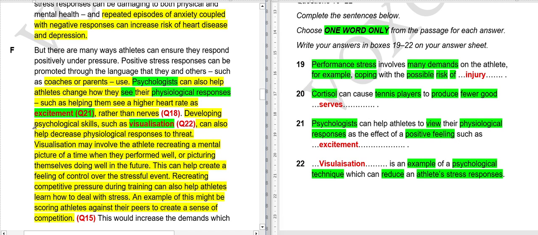So they are developing psychological techniques, psychological skills such as this. This is the name of the skill that can decrease psychological responses to threat. So athletes' stress responses, because this is the threat response, obviously it is because of stress. So we are doing it for athletes. Here they are saying athletes. Okay, hope it is clear.